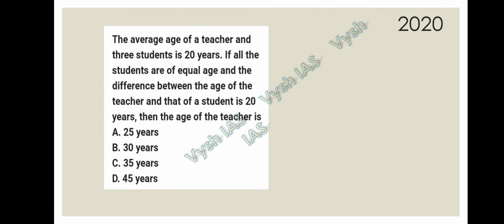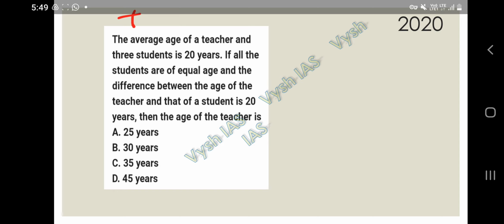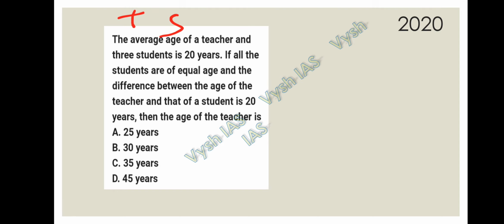The next question. The average age of a teacher and 3 students is 20 years. If all the students are of equal age and the difference between the age of the teacher and the student is 20 years, the age of the teacher is. So let's write the data now. Let's take the age of the teacher as T and the age of the students as S. The average age of teacher and 3 students, that is T plus 3S, is equal to 20.